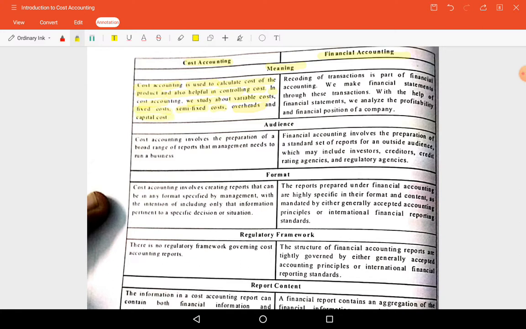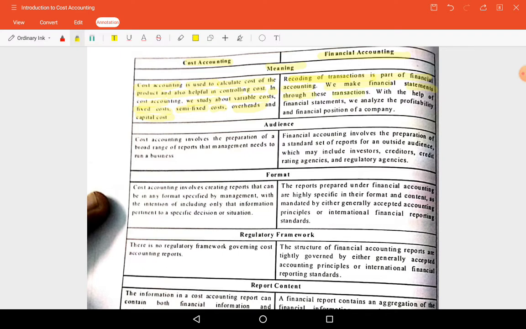Like this, costing has different terms and cost is divided into variable and fixed nature, whereas this type of information will not be there in financial accounting, because financial accounting records transactions. Recording of transactions is a part of financial accounting. We make financial statements like P&L account and balance sheet.